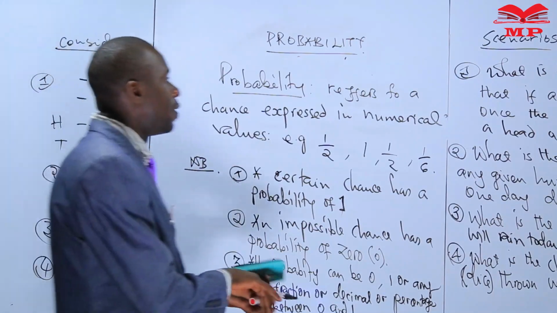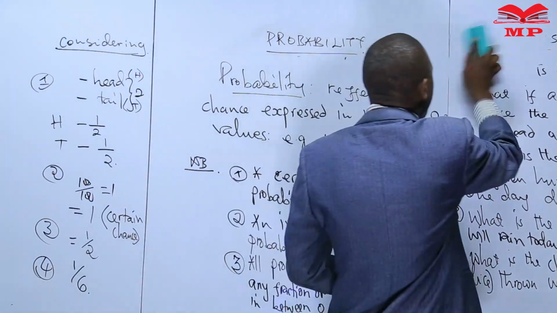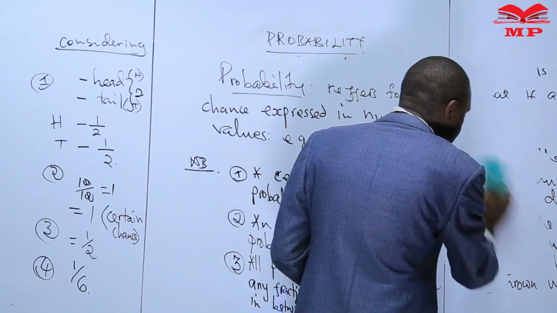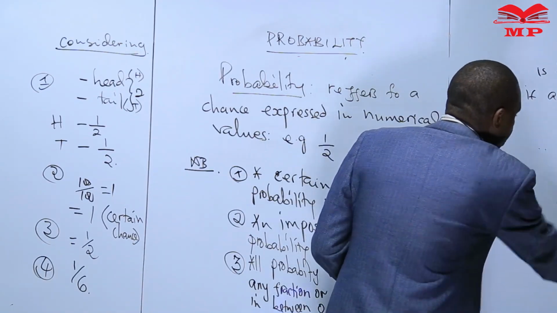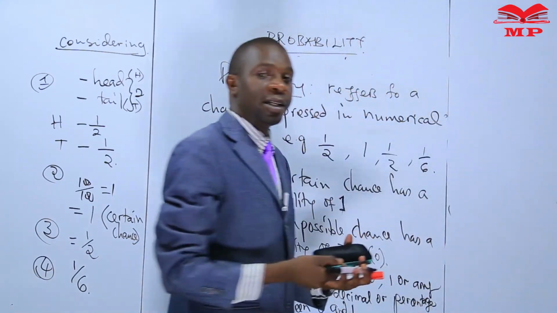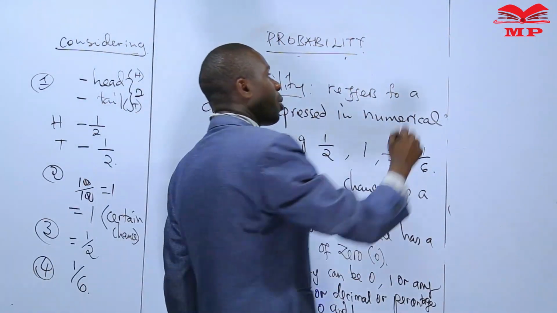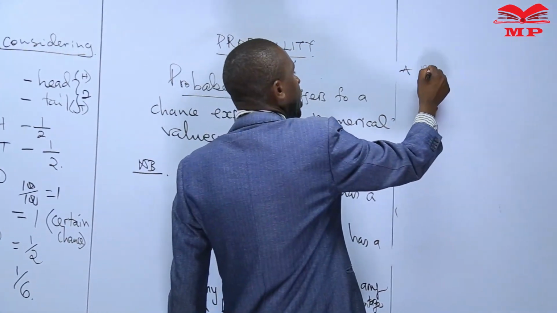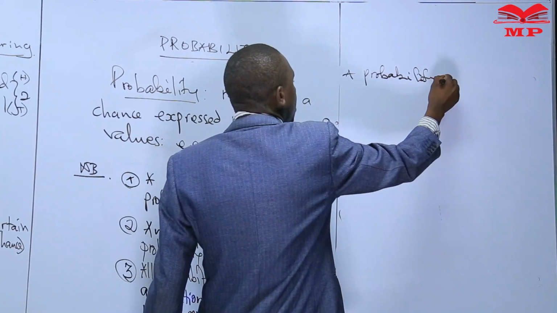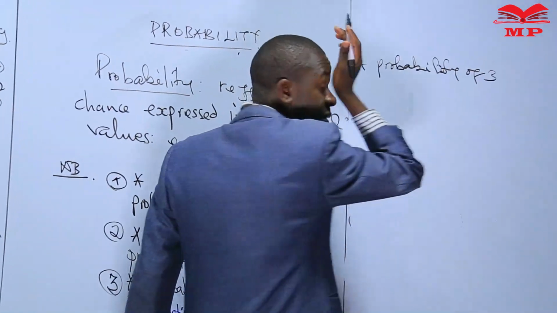For instance, we cannot have a probability of 3.